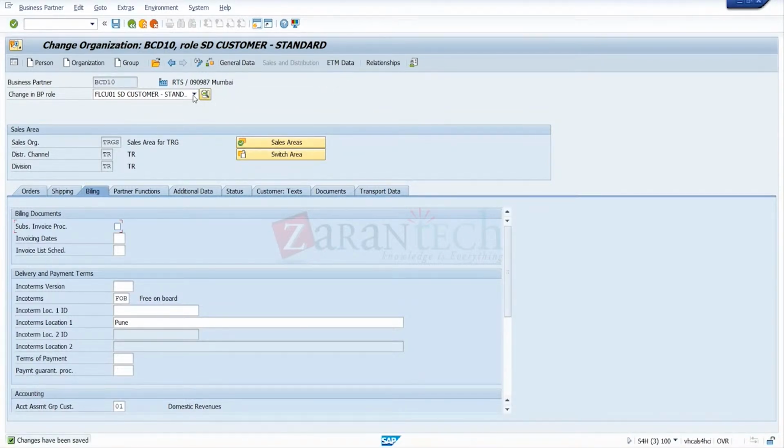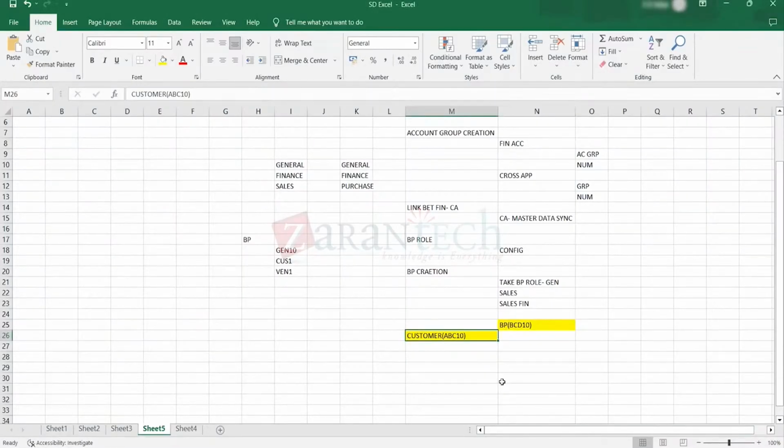Then there is already that. Just wait. Just open the Excel and mention these sales area details also. Under customer only, just open a new bracket. Go to that field only, the customer field. Just open a new field bracket and mention that sales area detail. That was TRGS, slash, TRGS, and that was TR. Again TR. This is the sales area.